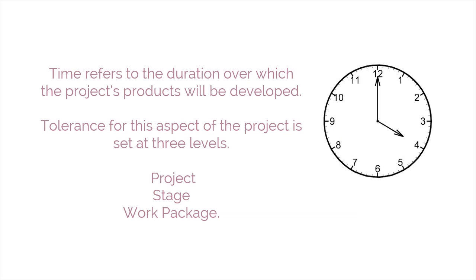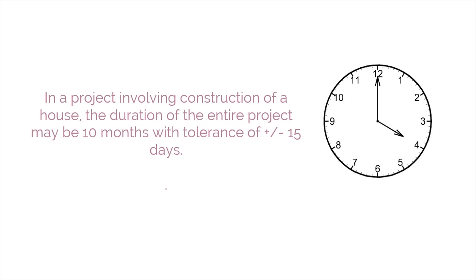Time. This refers to the duration over which the project's products will be developed. Tolerance for this aspect of the project is set at 3 levels, i.e., project, stage, and work package. For example, in a project involving construction of a house, the duration of the entire project may be 10 months with tolerance of plus or minus 15 days.